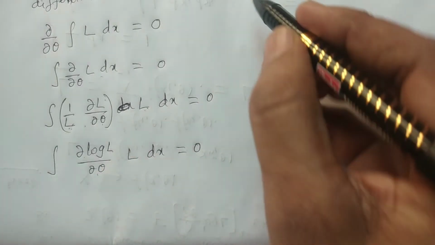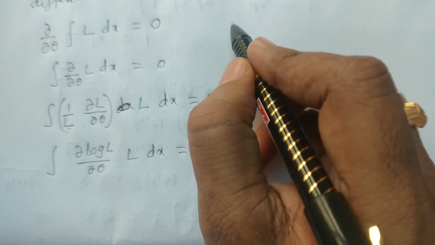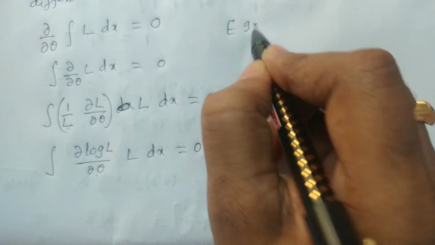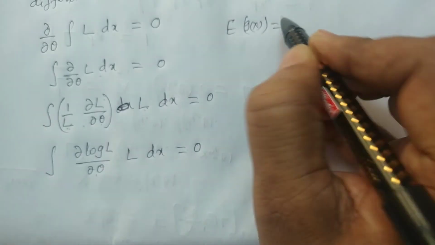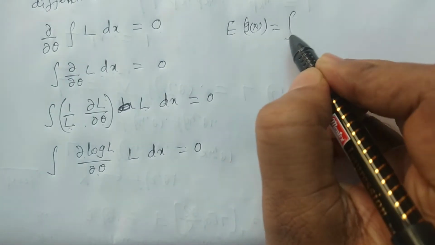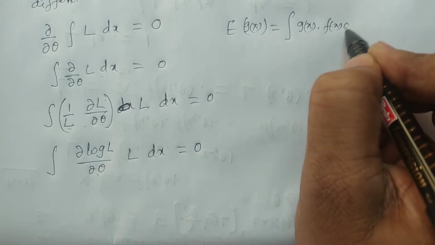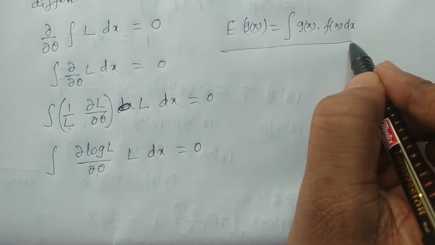By basic definition, consider the expectation of some function of x, g of x. It can be written, for a continuous random variable, as the integral of g of x multiplied by f of x dx. This is for one random variable.